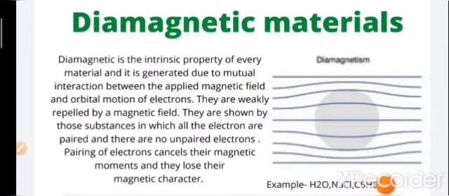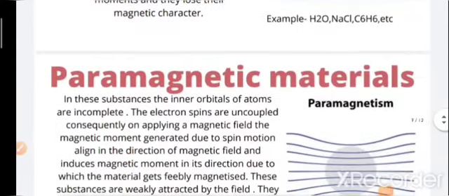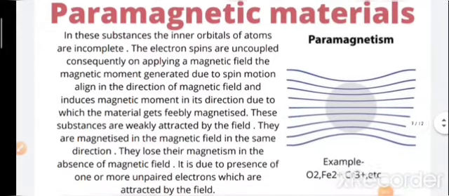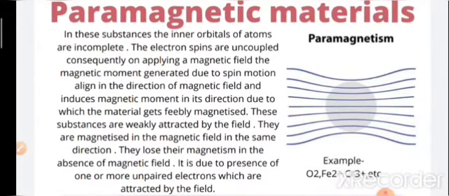So now we are moving to our next topic, that's the paramagnetic material. Now, in these substances, the inner orbitals of an atom are incomplete. The electron spins are uncoupled, and consequently, on the applied magnetic field, the magnetic moment generated due to the spin motion aligns in the direction of the magnetic field and induces a magnetic moment in its direction, due to which the material gets freely magnetized.